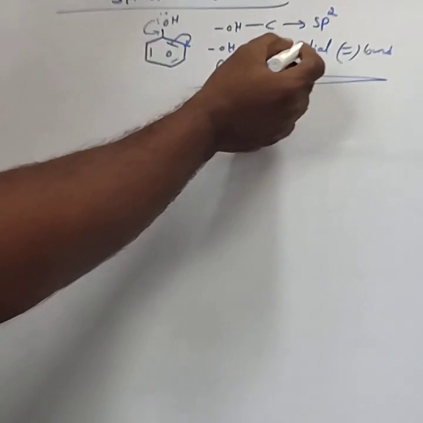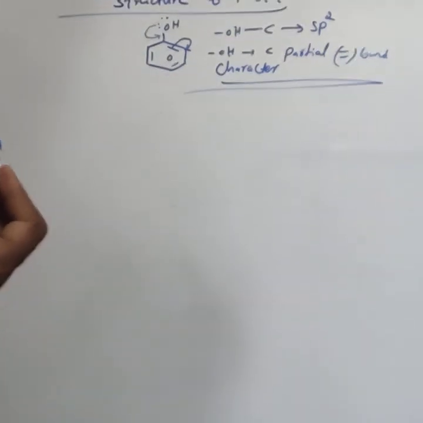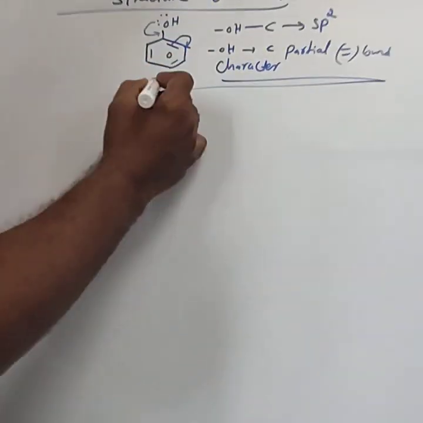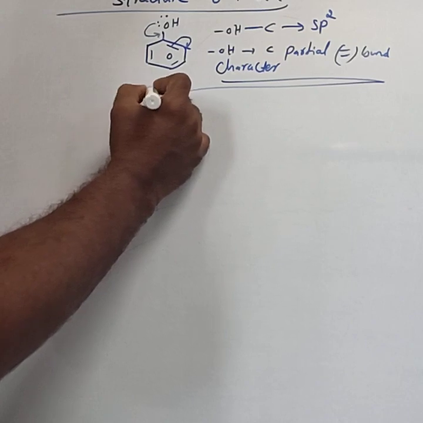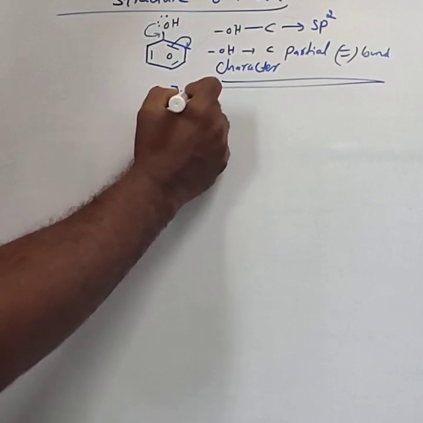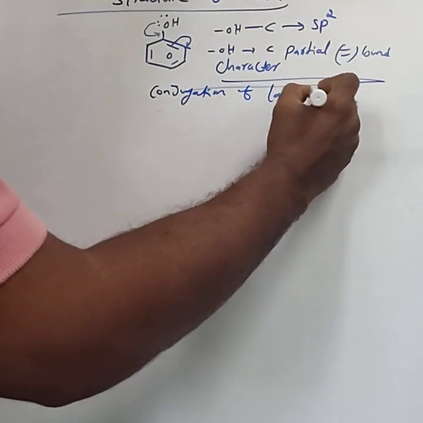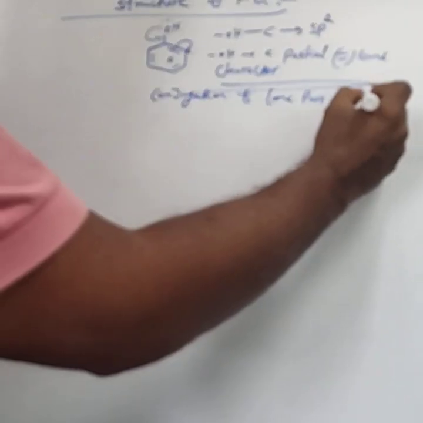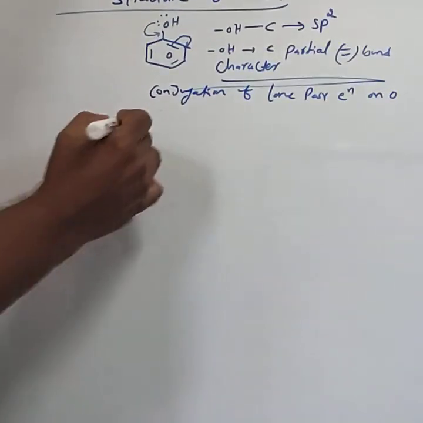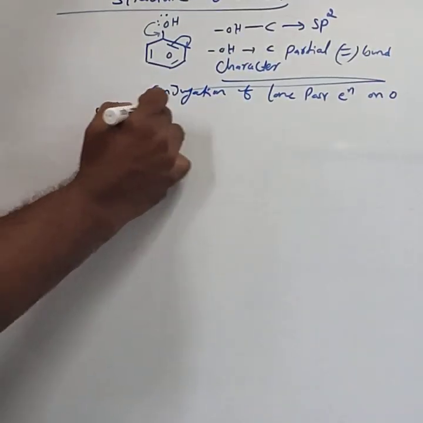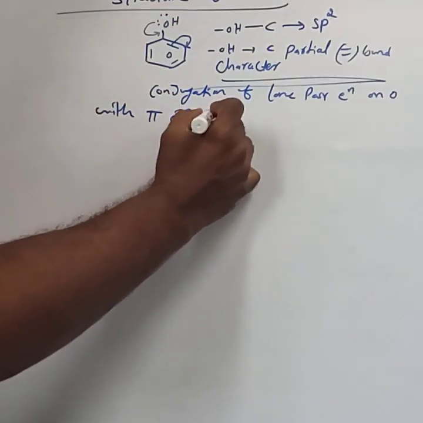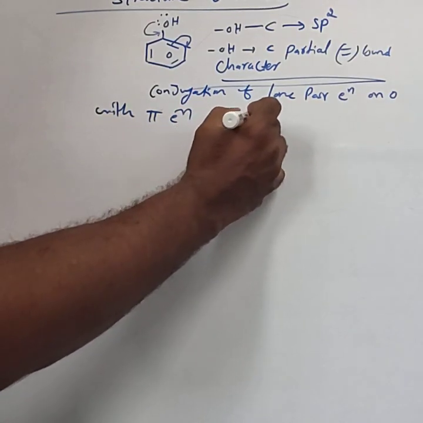Why does the OH bonded carbon acquire partial double bond character? Due to conjugation of the lone pair electrons on oxygen with the pi electrons of the benzene ring.